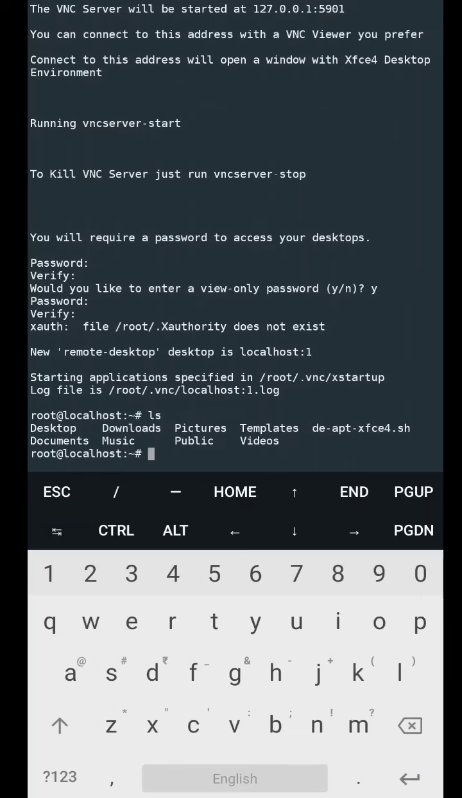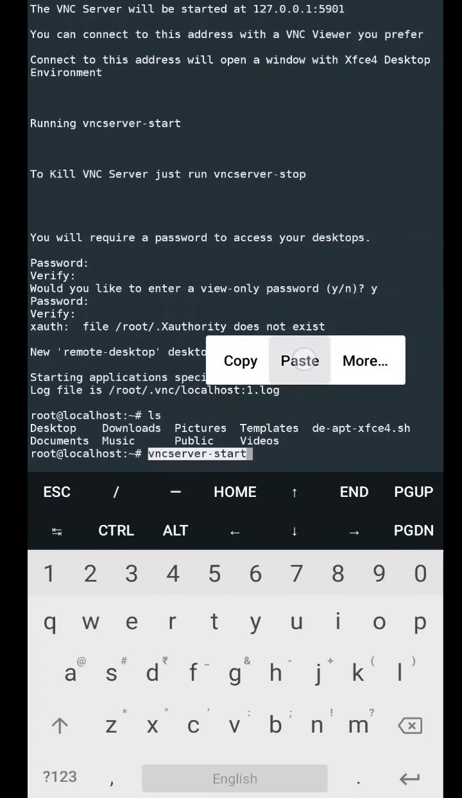Earlier you have seen that these desktop, downloads, pictures, all these were not available. Now all these folders are available. So for now you are still seeing it in this command line version. Now to see your desktop version, you have to just start this VNC server using this command, vncserver-start. I will copy it, then I will paste it here.